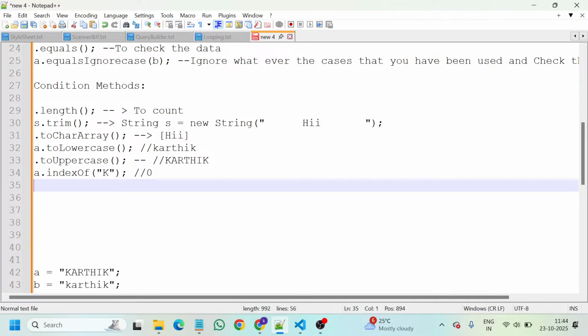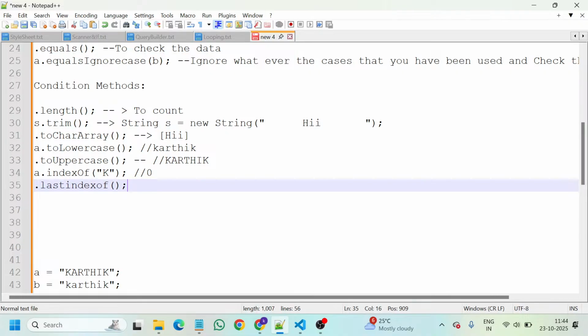Dot lastIndexOf. And I just want to inform you that there is no need to memorize all these methods. With the help of Visual Studio Code, you will get any number of methods in the dialog box, and you can drag and drop those based on your requirement. But you need to know the functionality of each and every method that I am using here. That will be good enough.